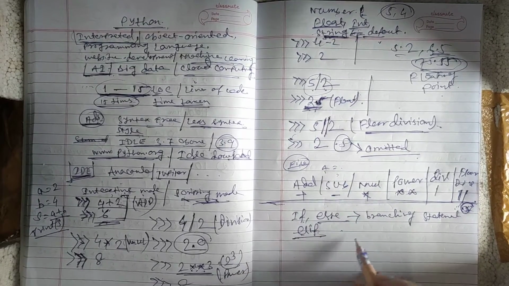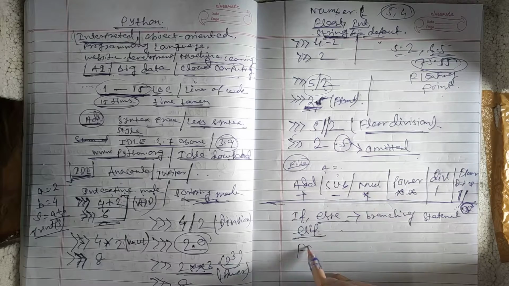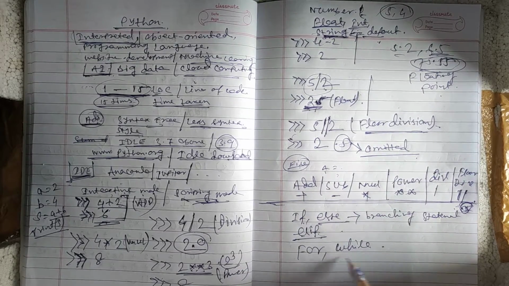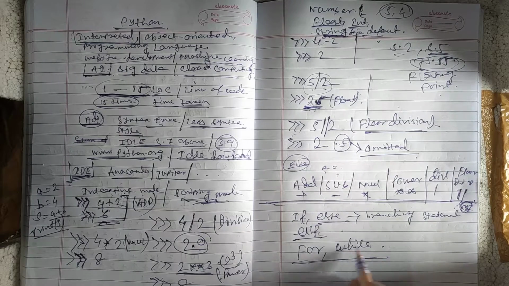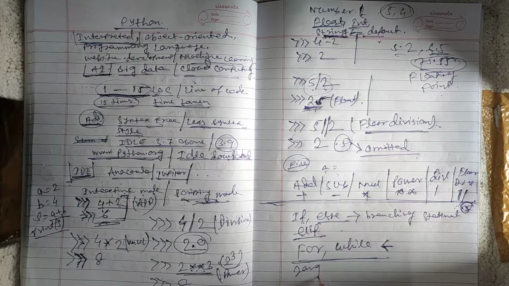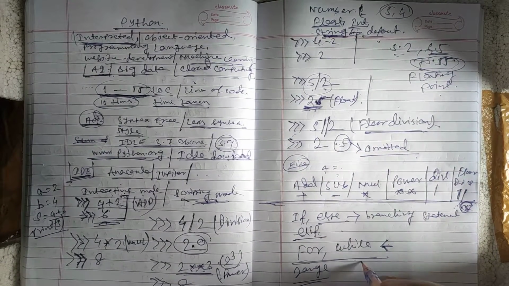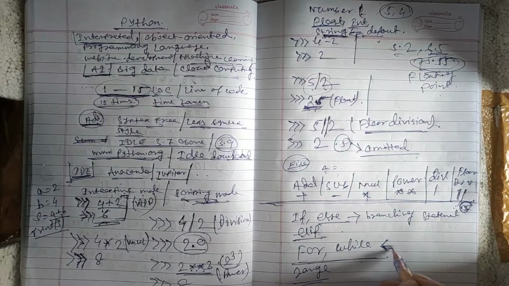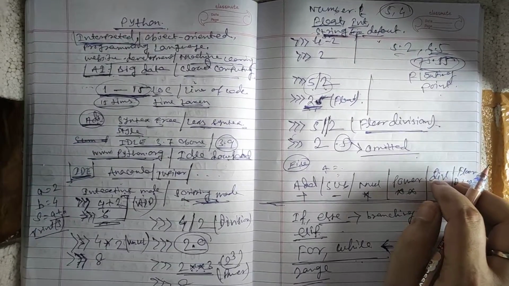And then there are loops. What is the looping structure? There is the for loop and the while loop. These two are the most important and most commonly used loops in Python. In the for loop there is another function, the range function, and the while loop we are going to discuss in the next video. Okay, this is the basic looping structure.